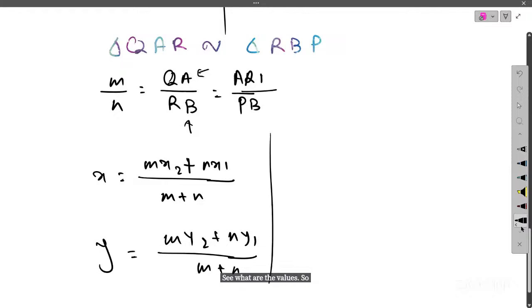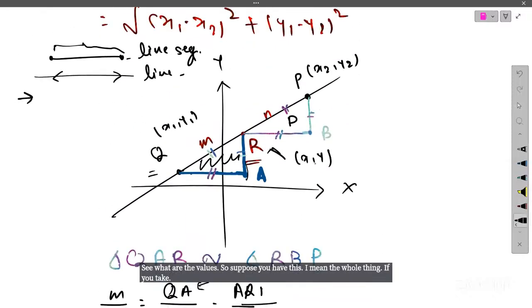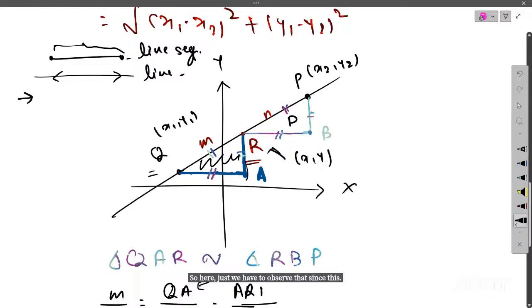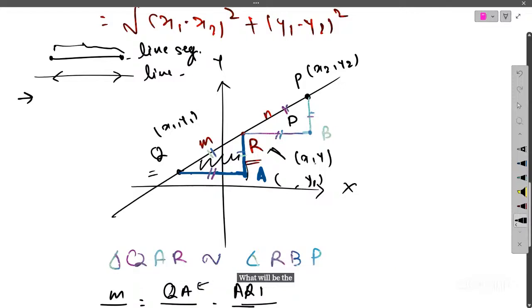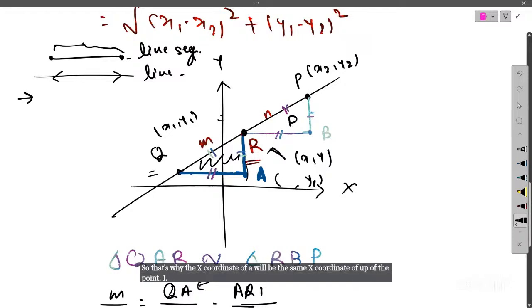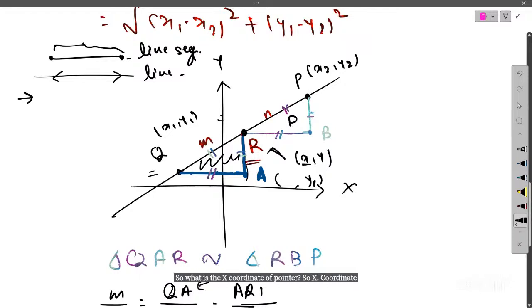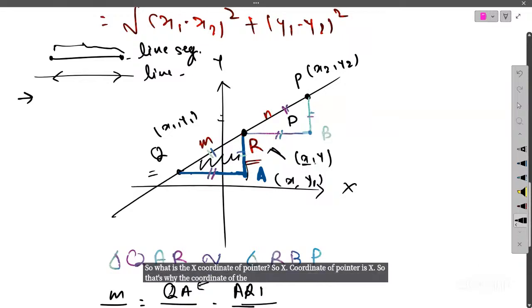Here we have to observe that since Q and A are on the same line, which is parallel to the x-axis, if the coordinate of the point Q is x1 comma y1, then the y coordinate of point A will be y1. And what will be the x coordinate? This line AR is parallel to the y-axis, so the x coordinate of A will be the same as the x coordinate of the point R. The x coordinate of point R is x. So the coordinate of the point A is x comma y1.